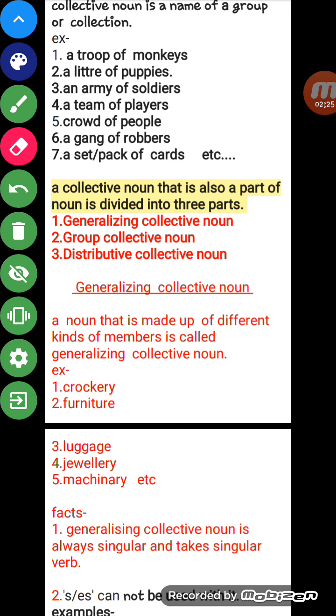We play cards, so for a set of 52 cards, there is a collective word, that is set or pack. Whenever we have to call 52 cards, we can say a set of cards, a pack of cards.